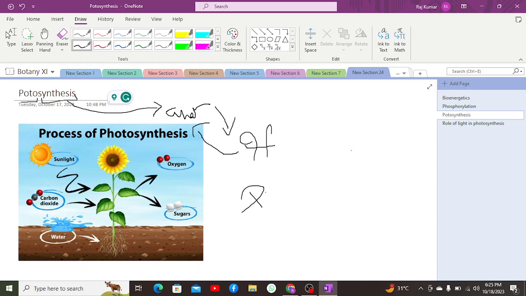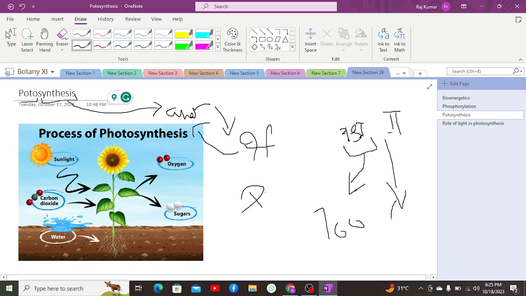Photosystem 1 can absorb a wavelength of 700 nanometers, and photosystem 2 can absorb 680 nanometers of wavelength. These are known as P700 and P680 as well.